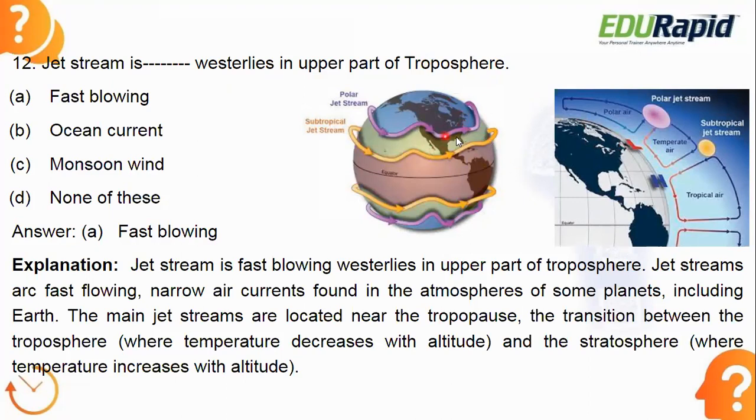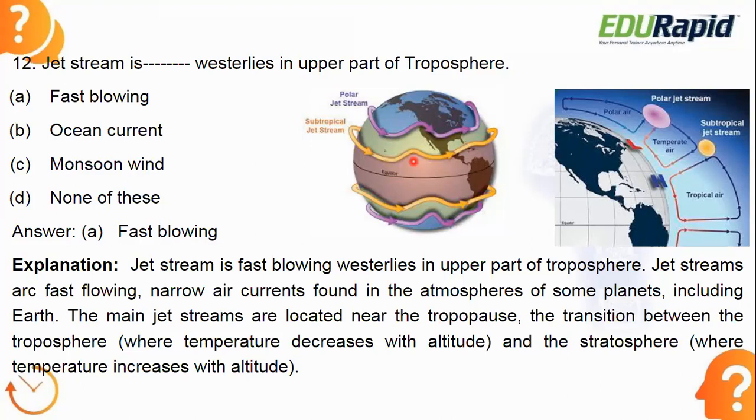These are called the jet stream. We can see two kinds of jet stream in the atmosphere. One is the polar jet stream, which you can see is above the polar region. Next is the subtropical jet stream, which is in the subtropical region. These are the two kinds of jet stream we can usually see in the atmosphere.